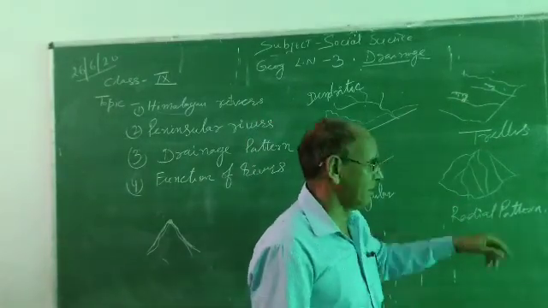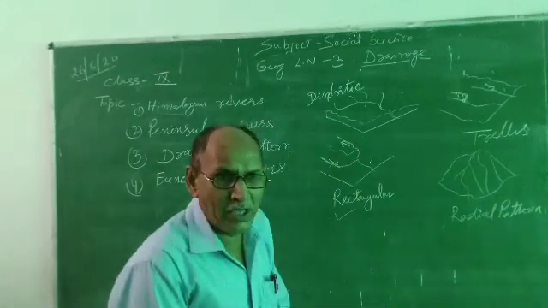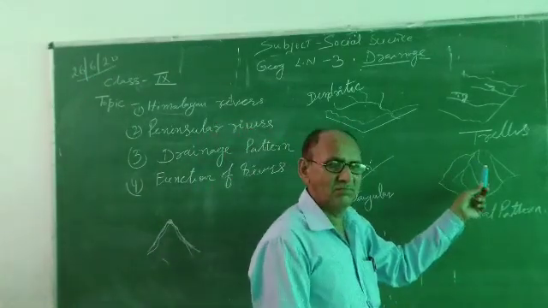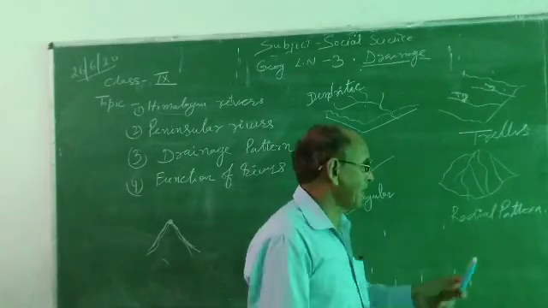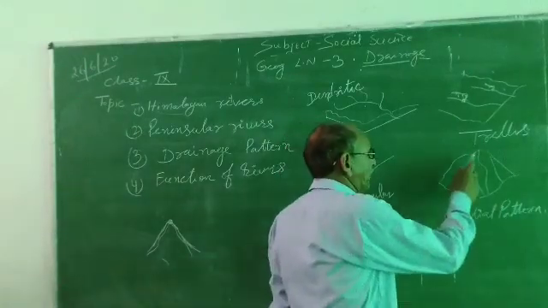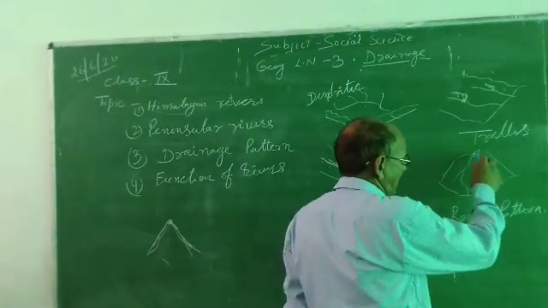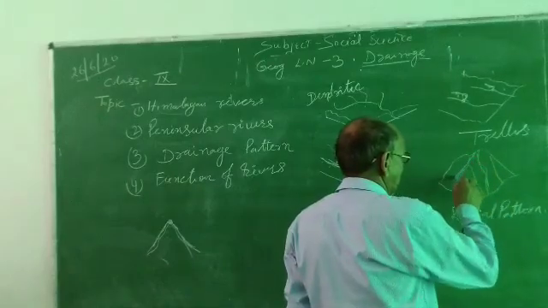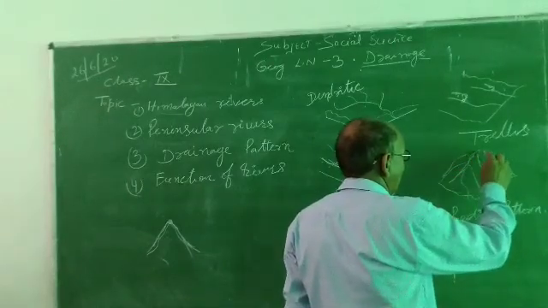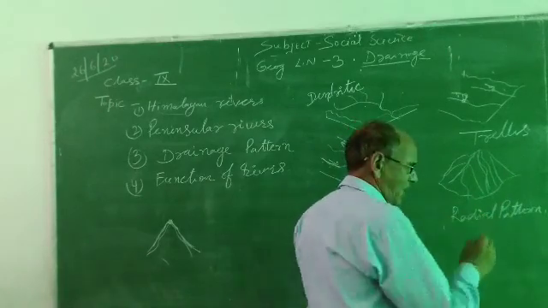Next, the radial pattern. Radial pattern means that in mountainous regions, the rivers flow in different directions, through many channels, to many different sides. So that is known as the radial pattern.